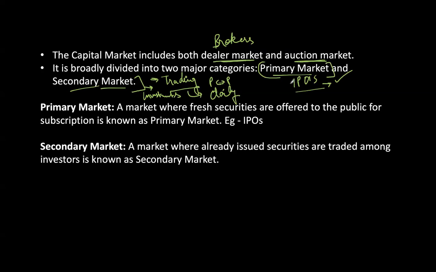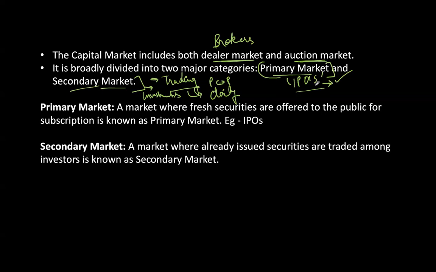Okay, primary market, we often hear this term, you might have read it in the newspaper also, IPOs. Initial public offering. So it happens, suppose a company is performing nicely and there are certain conditions which it has to complete if it wants to get listed on the capital market and it wants to raise money by issuing shares to the people.